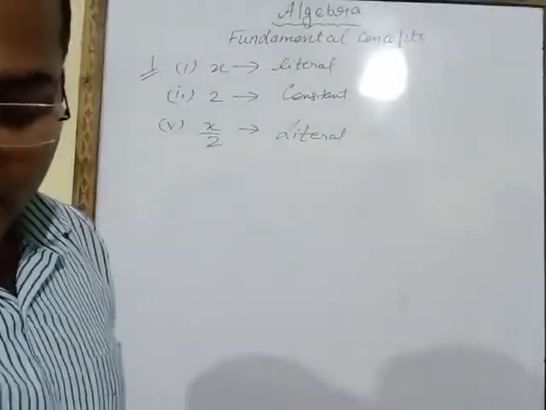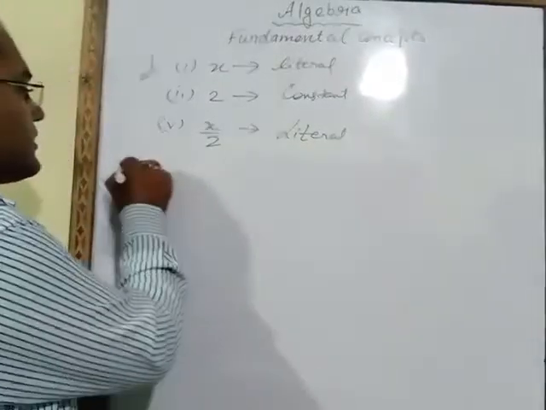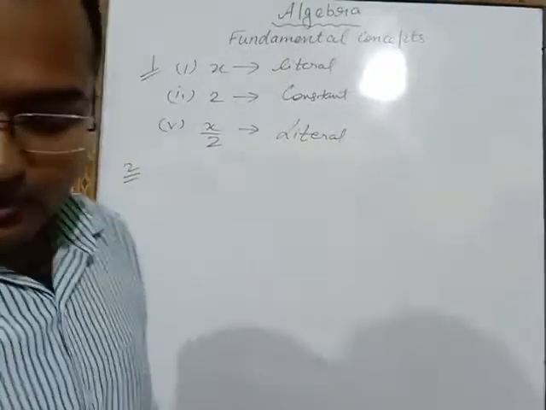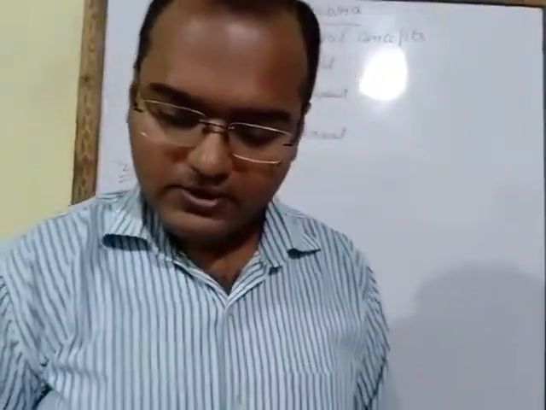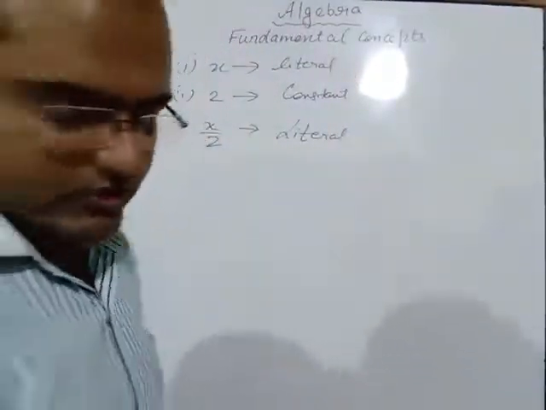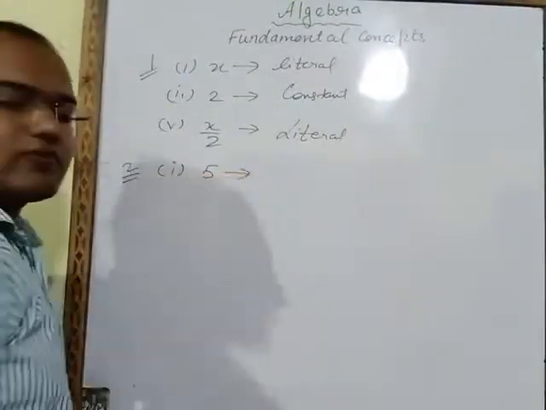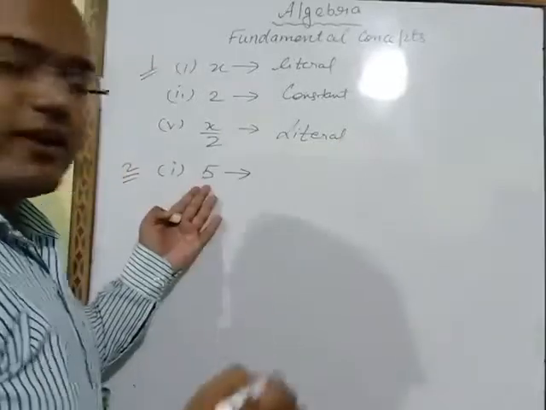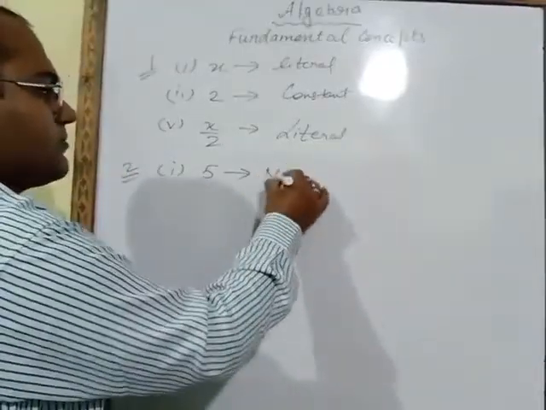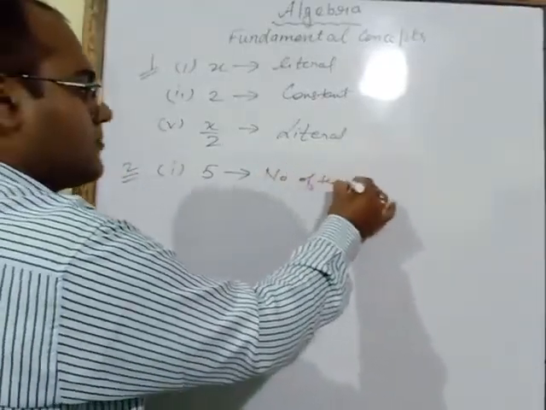Now see question number 2. The second question: find the number of terms in each of the following expressions. The first one is 5. You have to write the number of terms. It is only one term, a single term. So the number of terms is 1.